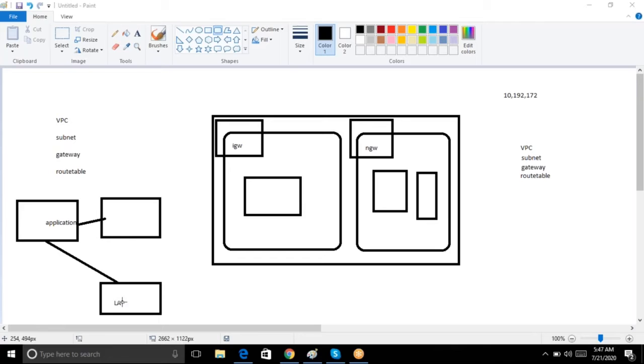So actually, in your organization, there will be two servers minimum, not one server. When you type youtube.com in your browser, it will go to that application server.